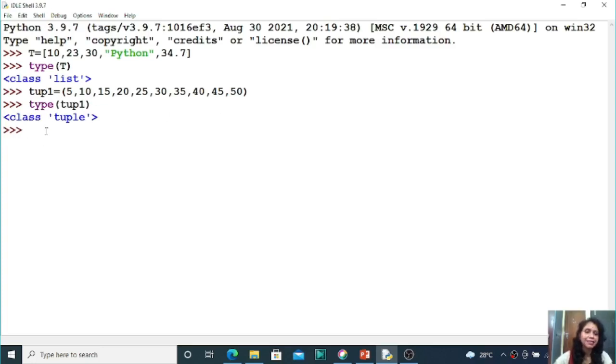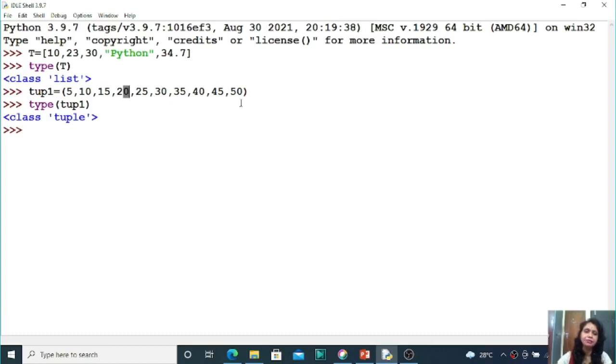You can access the elements of a tuple by using the index number, okay. Here this 5 is the first element having index number 0, this is index number 1, this is index number 2, this is index number 3 and so on. This is the forward indexing concept.